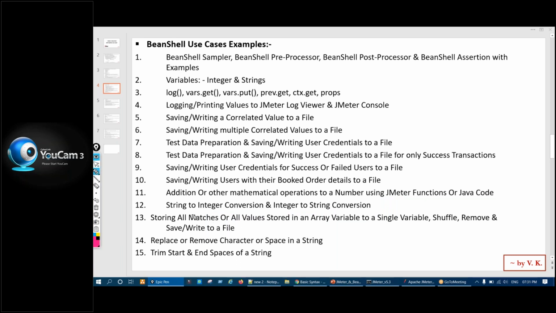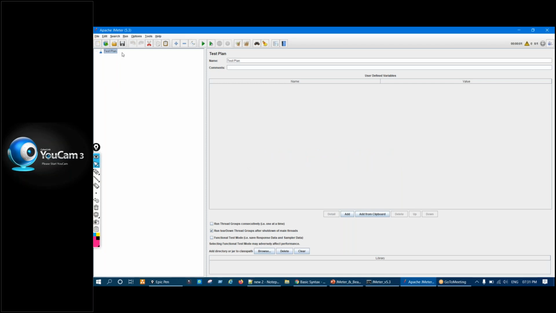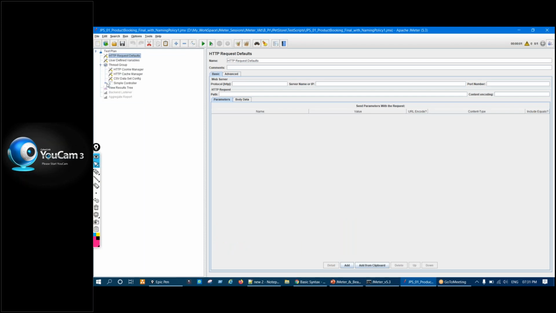Then this one, right? This is an important scenario. Let us say when we executed a transaction and the response came, we extracted the response using a regular expression extractor, right, and multiple values are coming, correct?